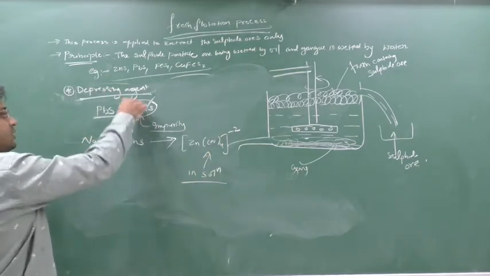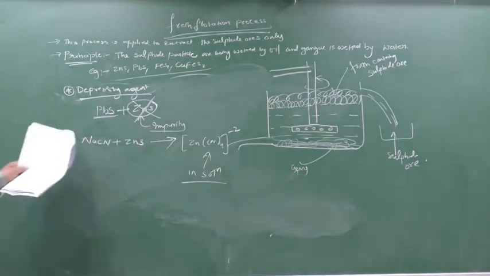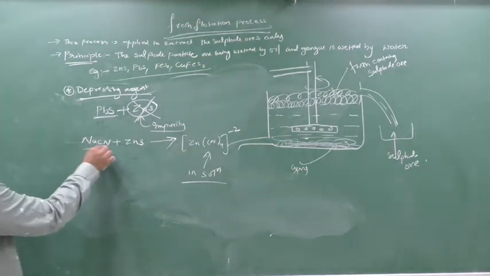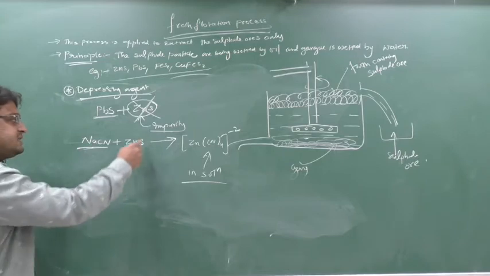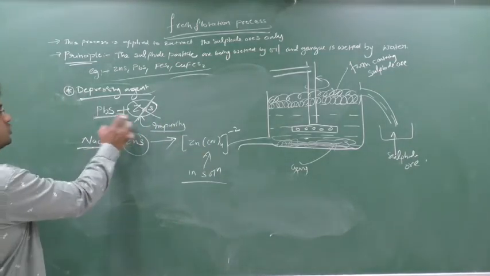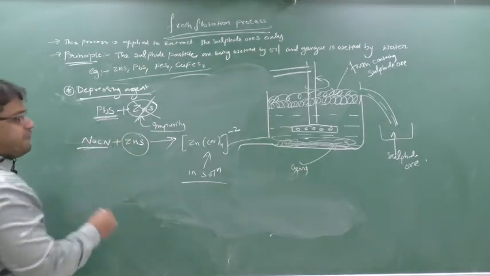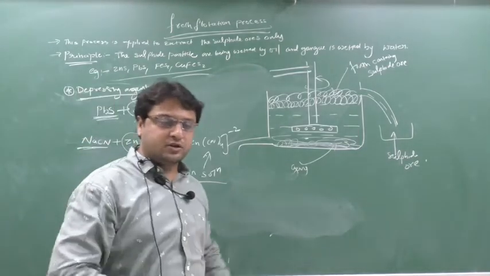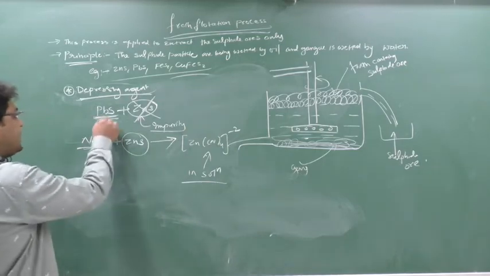So this ZnS has gone. It has made a complex with NaCN. So this NaCN has actually depressed the ZnS, meaning NaCN has taken the ZnS away from these two ores. Now what is remaining? PbS. When I churn and blow the air, froth will be generated. Now what will the froth contain? Only PbS.